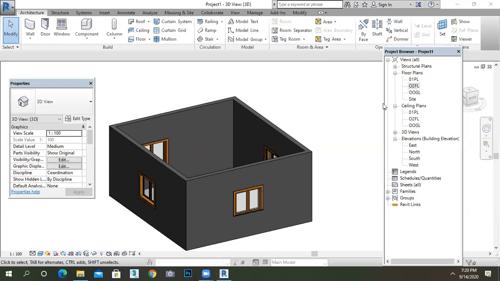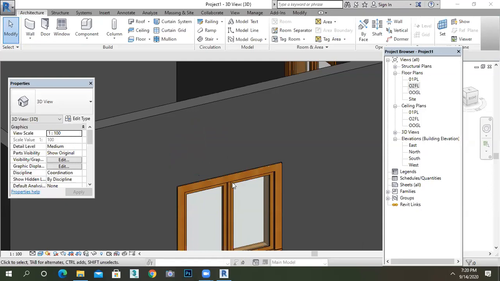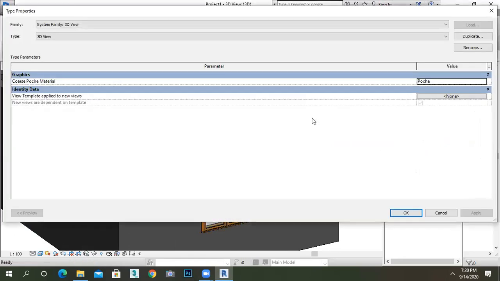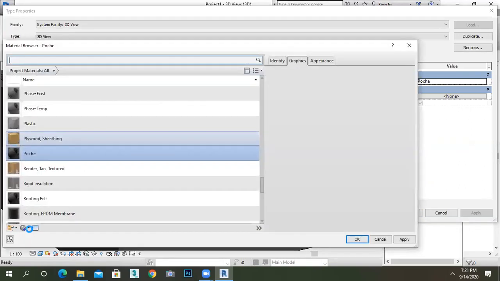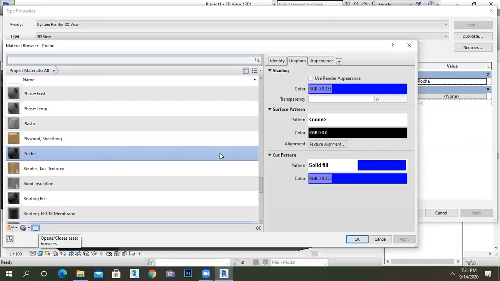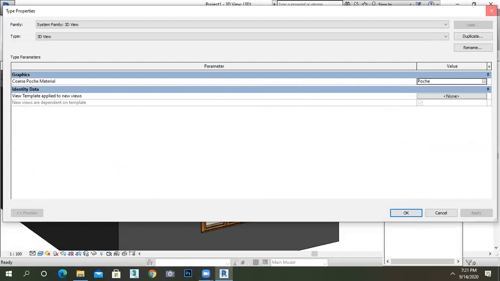If you want to change the material of the window, you just select the window like this and go to the edit. You have an option that is material, so the material option is there, that is porch. Just select that and do the same process we did for the wall. Just create your material and go to the asset browser. In that, go to the metal category, select the aluminium and all and say OK for that.